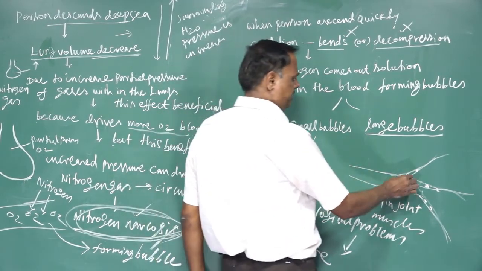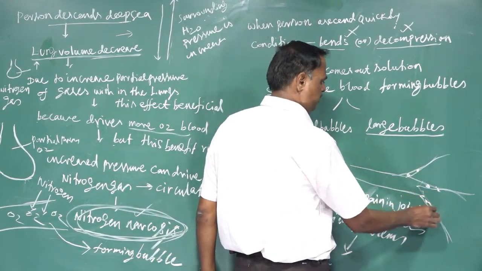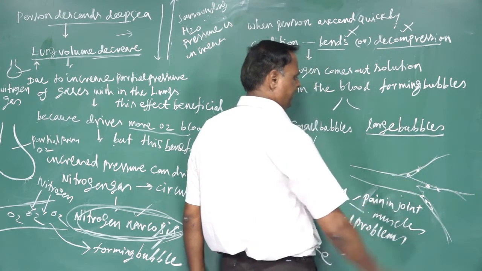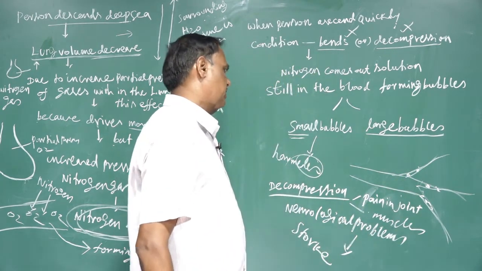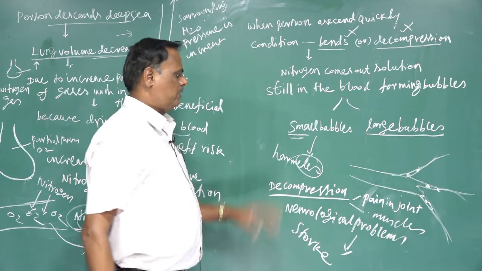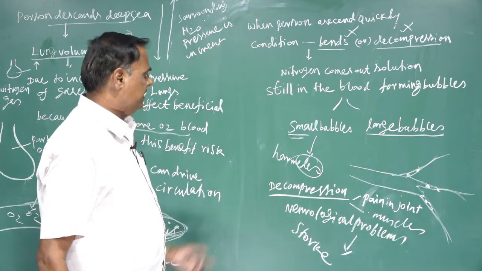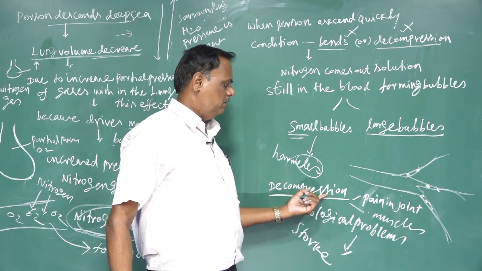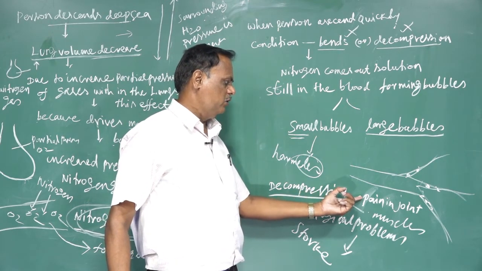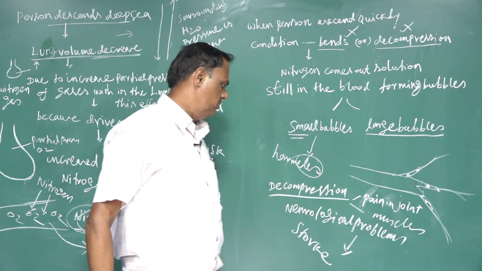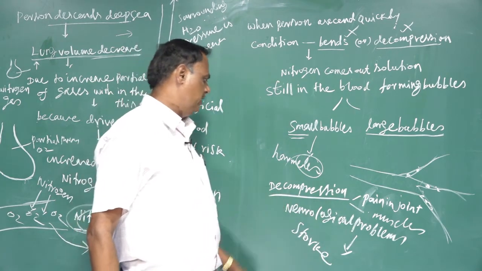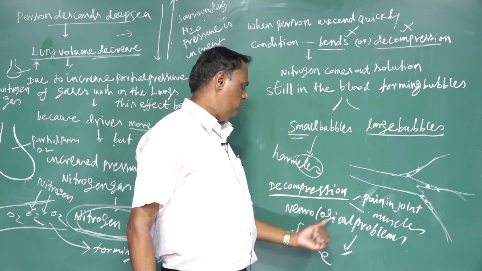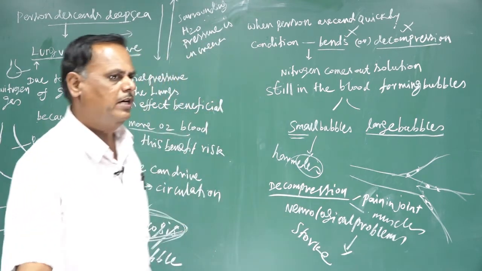If the bubbles are larger in size, they make a blockage in the capillaries and other blood vessels, and severe symptoms occur. Commonly, due to decompression, there is pain in the joints, the bones and the muscles, and neurological problems are affected. Due to the neurological problem, strokes occur.